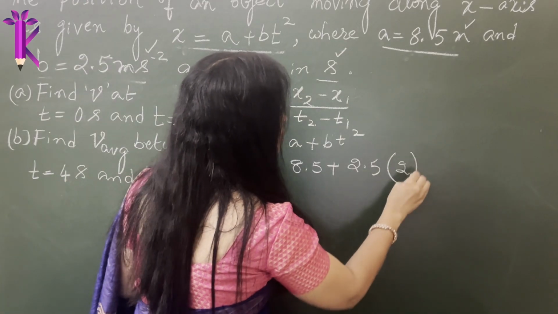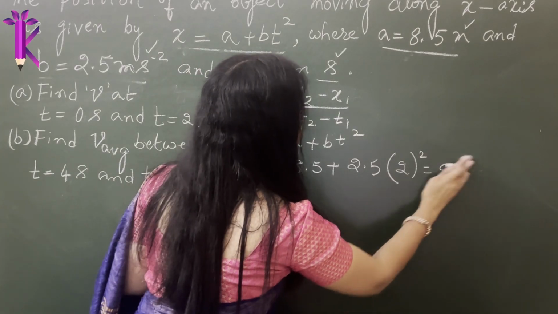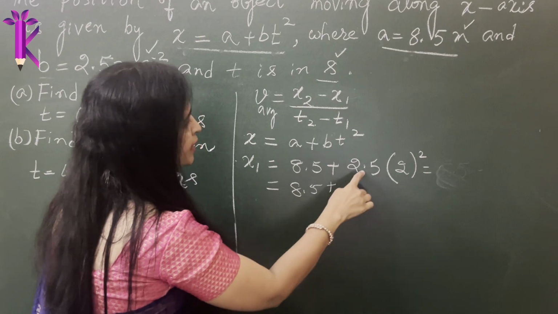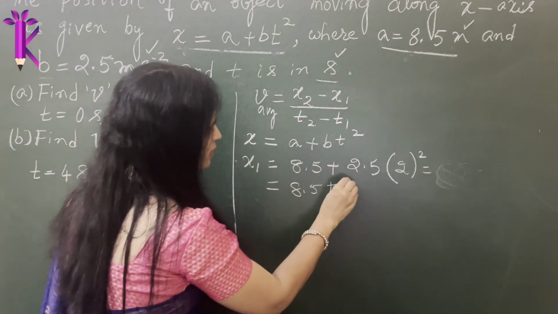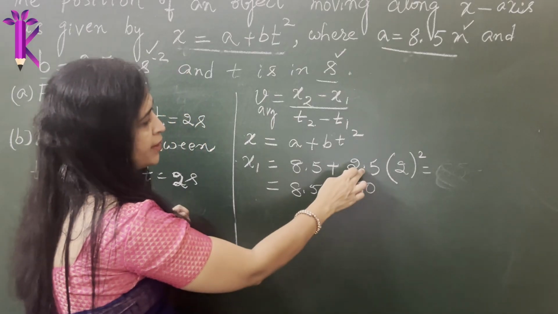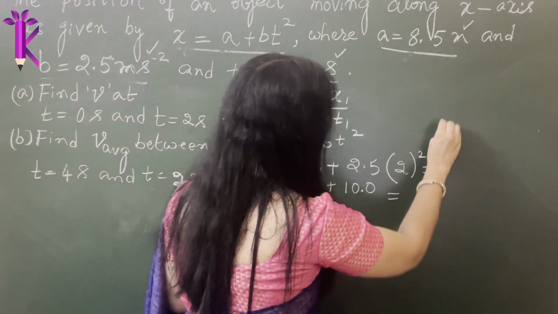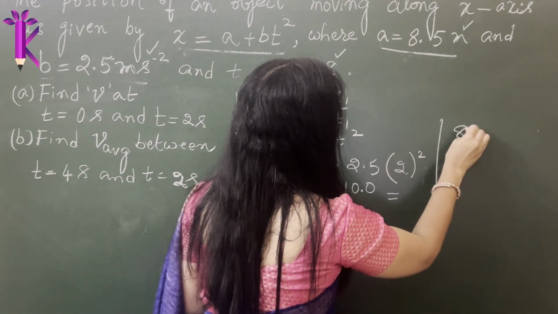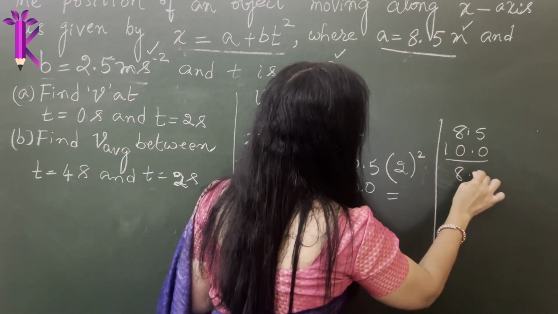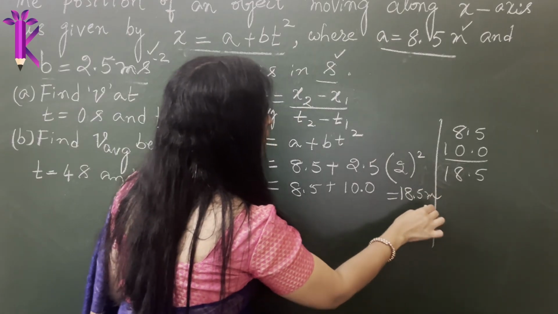So 2 times whole square. So this will be 8.5 plus 25 into 4, which we did earlier. 25 into 4 is 100. So you get one decimal point because there's one decimal point here. So 8.5 plus 10, you can do the calculation here if you do not know. 8.5 and this is 10.0. This will be 18.5. So the value of x1 is 18.5 meter.